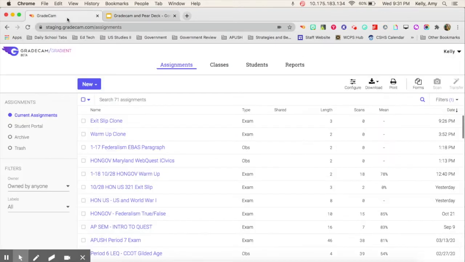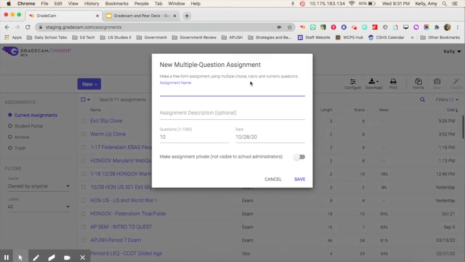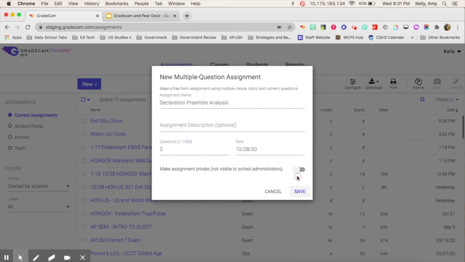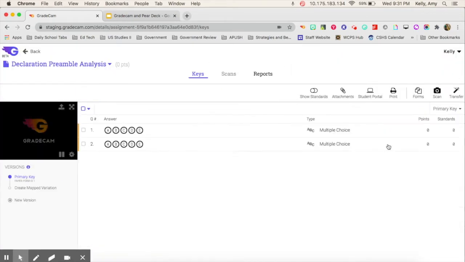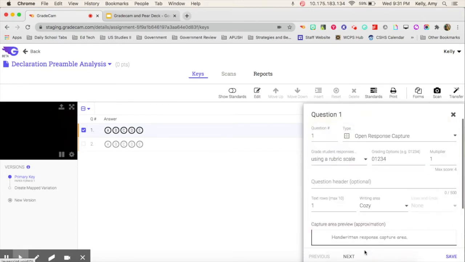So first I'm going to go into GradeCam and create my assignment. Reading analysis, and I am going to then change my question type and add my question into the header.